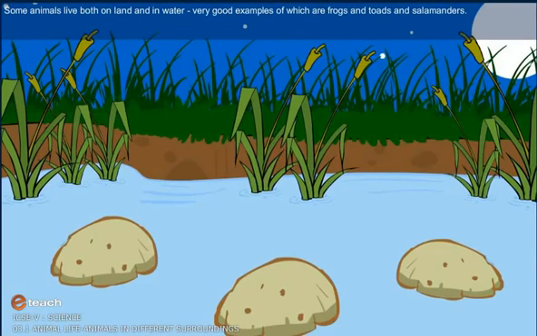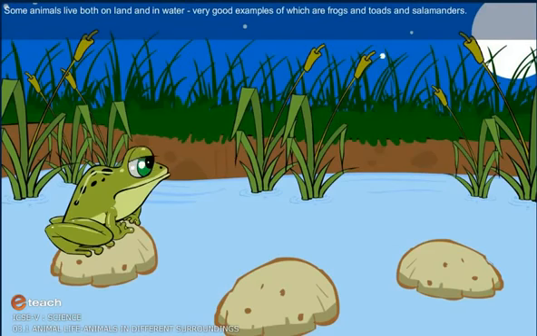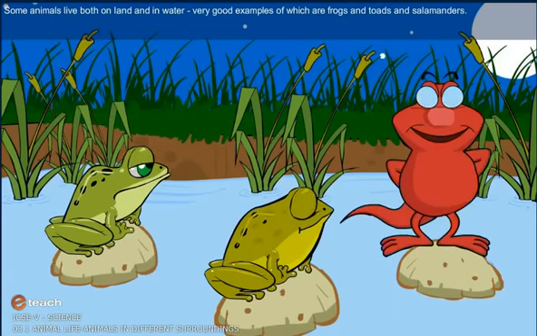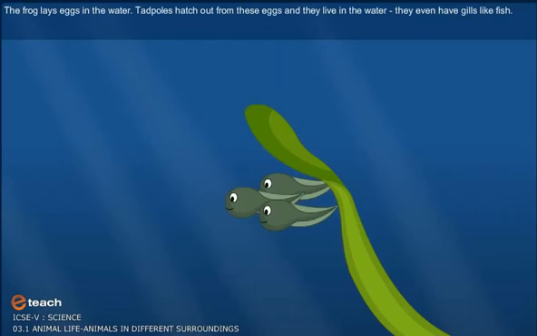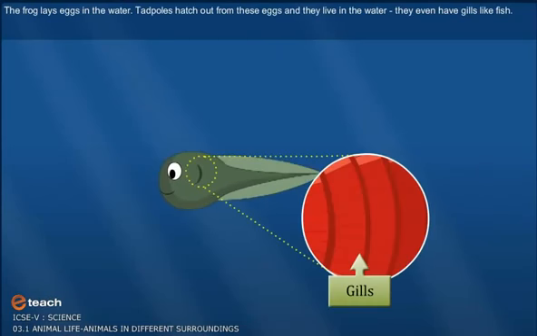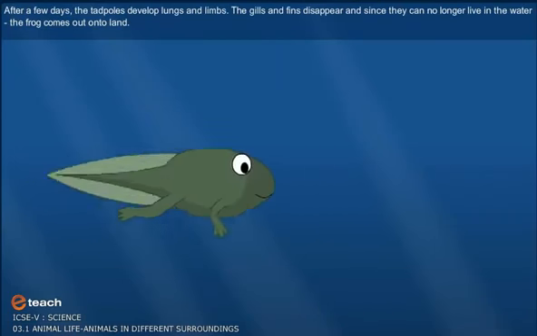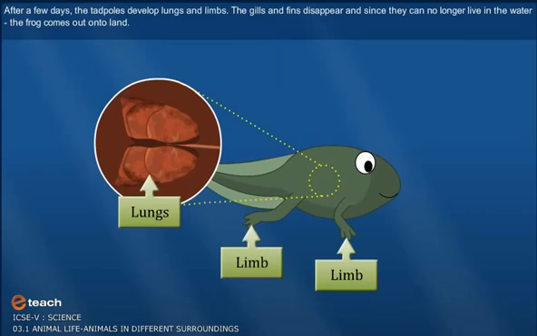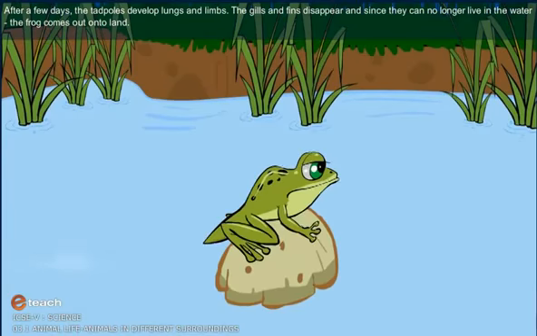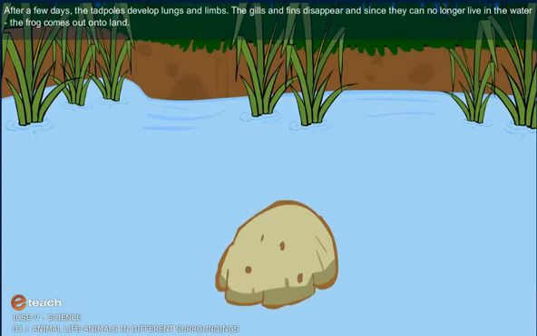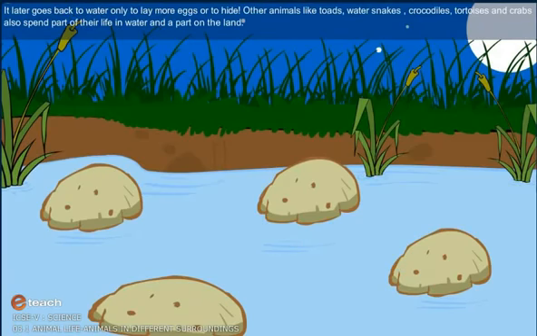Some animals live both on land and in water. Very good examples of which are frogs and toads and salamanders. The frog lays eggs in the water. Tadpoles hatch out of these eggs and they live in the water. They even have gills like the fish. After a few days, the tadpoles develop lungs and limbs. The gills and fins disappear, and since they can no longer live in the water, the frog comes out onto the land. It later goes back to the water only to lay more eggs or to hide.